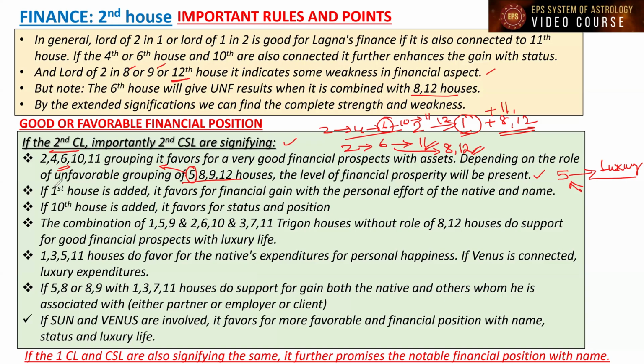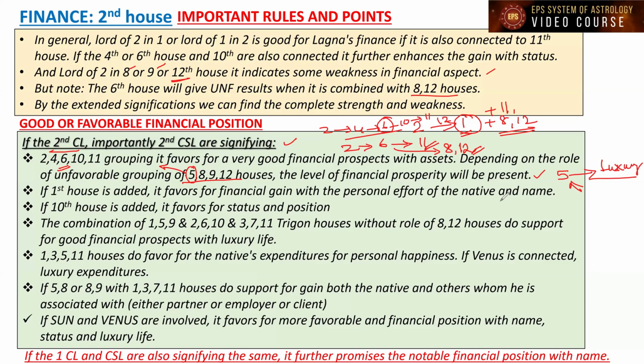Okay, now let us go to the next point. 2, 4, 6, 10, 11, I was telling. Now, along with this 2, 4, 6, 10, 11, if the first house, that is Lagna, also joins hands, it favors financial gain with the personal effort of the native and name, right?